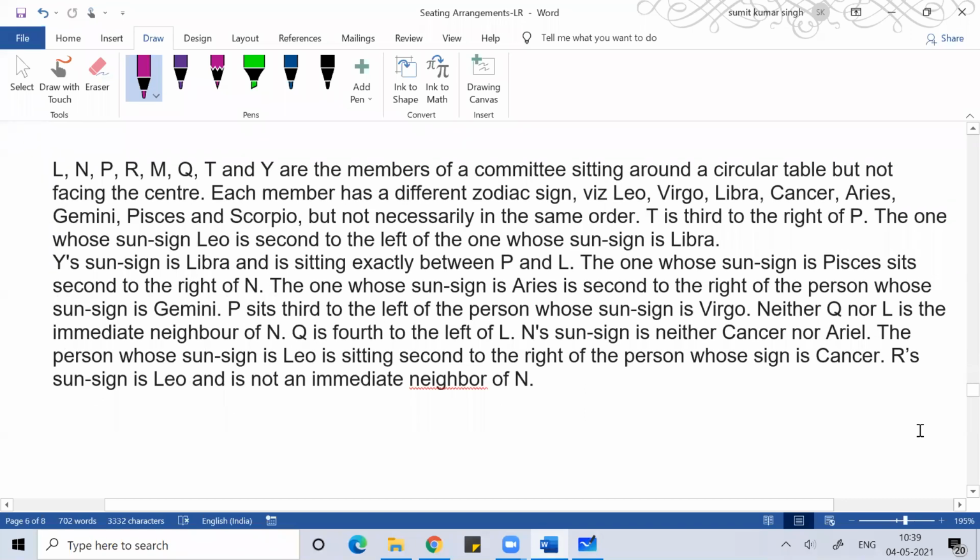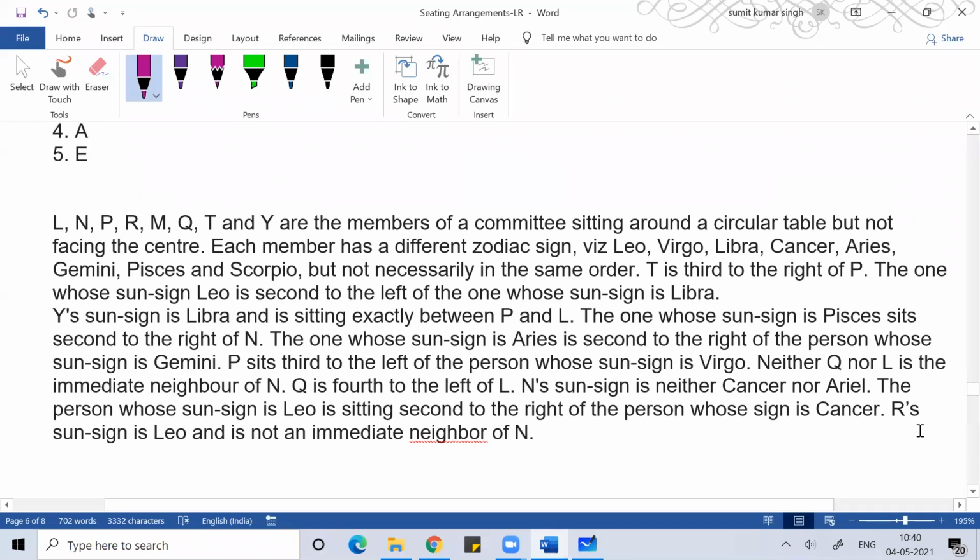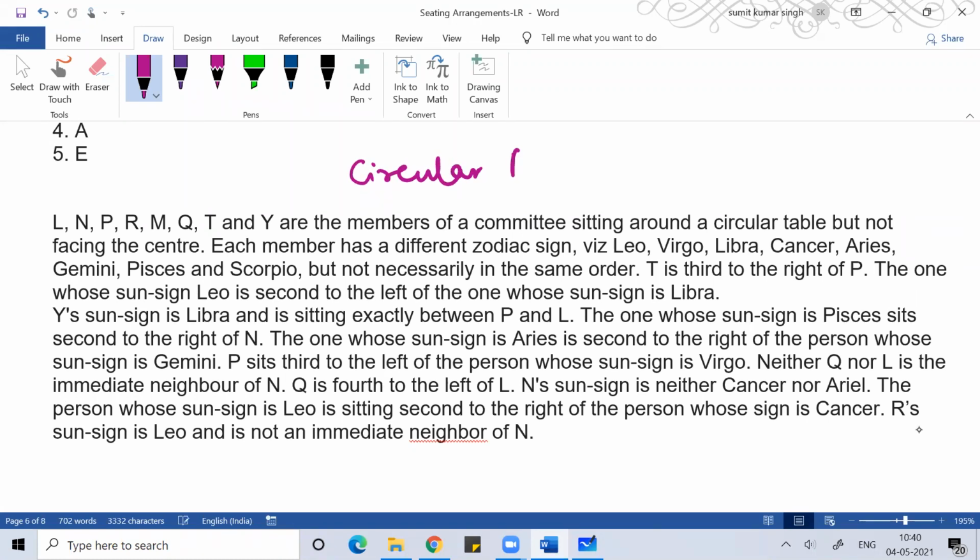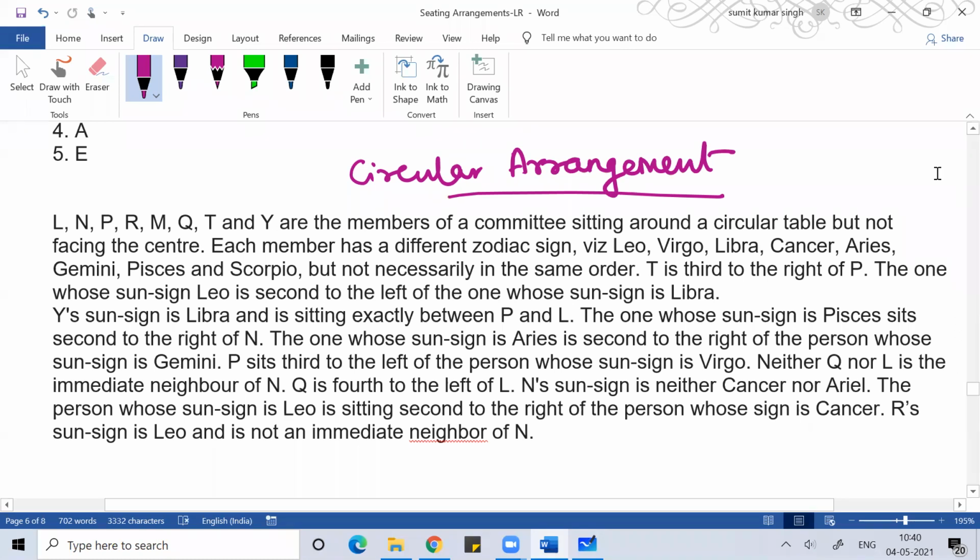Can you try this problem? Everyone try this problem on circular arrangement. Very good question on circular arrangement.